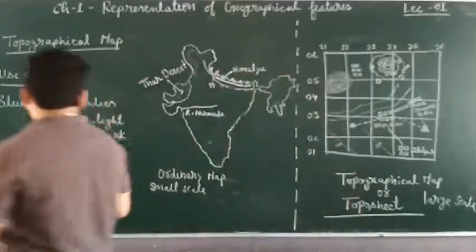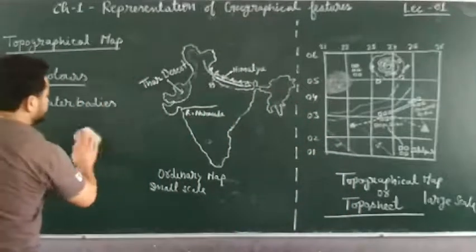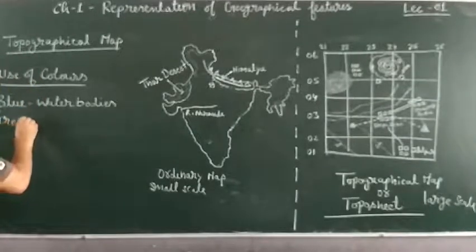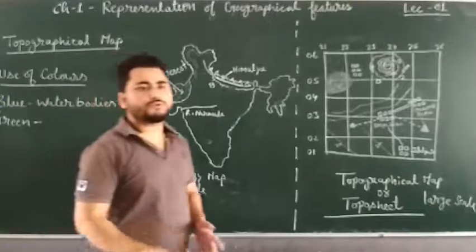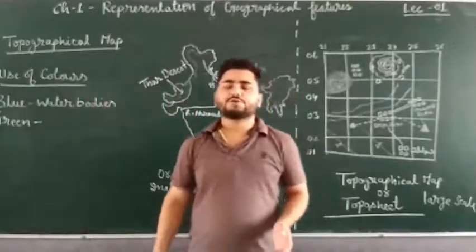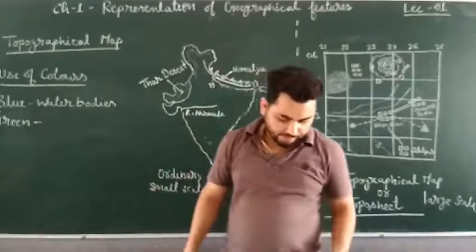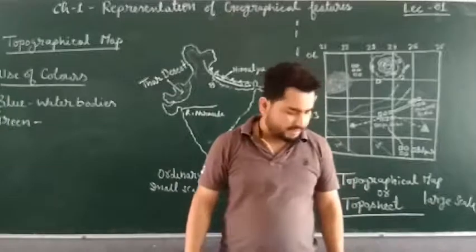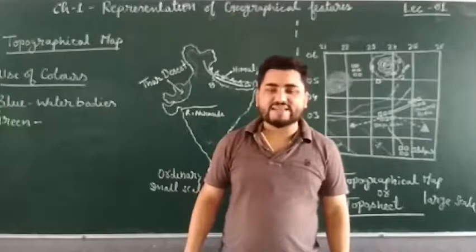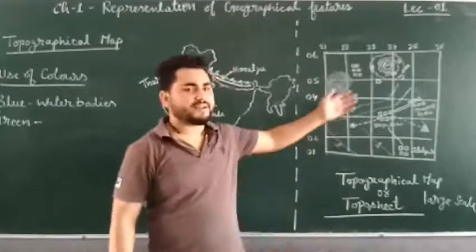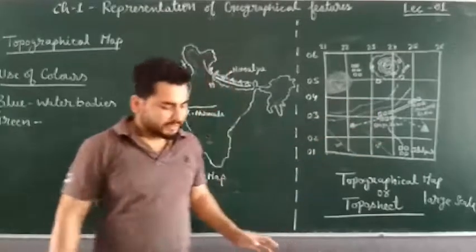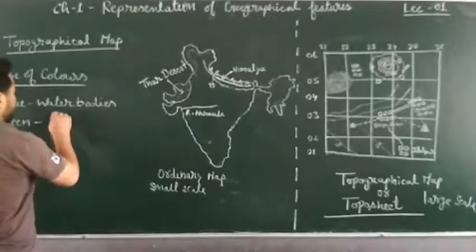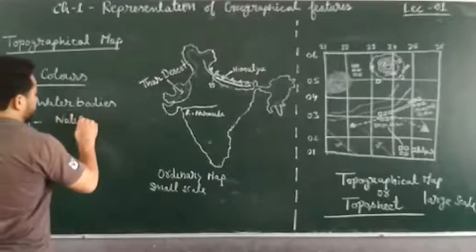Which color? Green color. Green color is used to represent or show forest, right? Forest or natural vegetation like orchards, scrubs, and scattered trees also. Like one tree is here, another tree is there. Okay, so that is green color. Green color is for natural vegetation or vegetation.